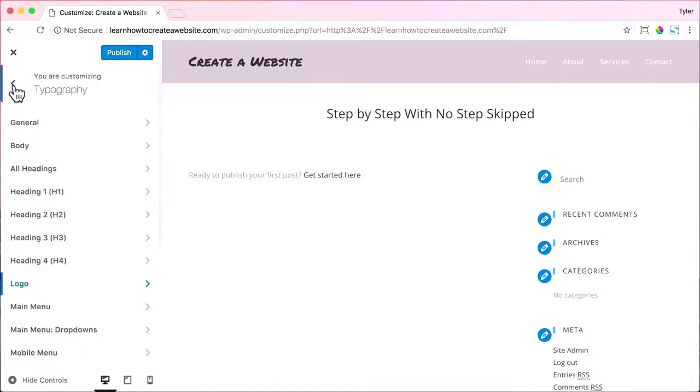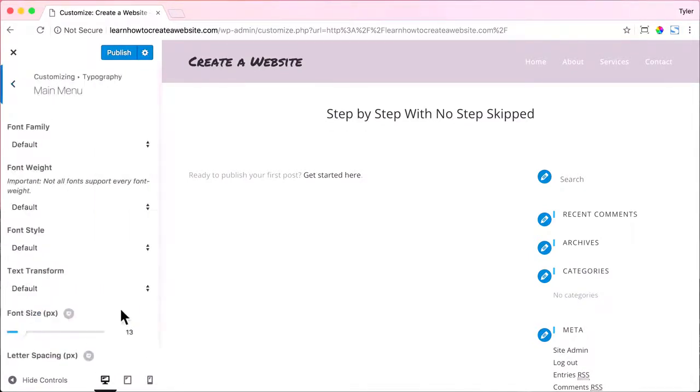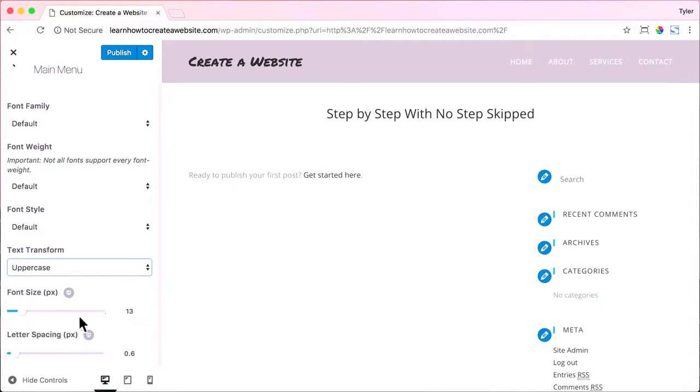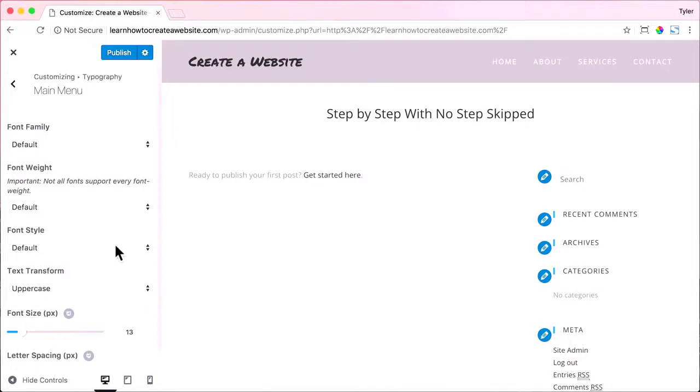Let's go back. So just click on Main Menu, and we're going to do a text transform. So we're going to make this all uppercase. So now our menu is all uppercase. And of course, you can make the font size bigger or smaller, and you can make the letter spacing more. So I'm just going to make it 2. And what that does is it spaces out the letters so that it's a little bit wider and has more space in between them. And that looks pretty good.